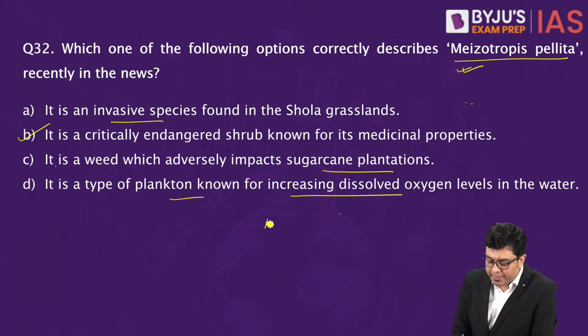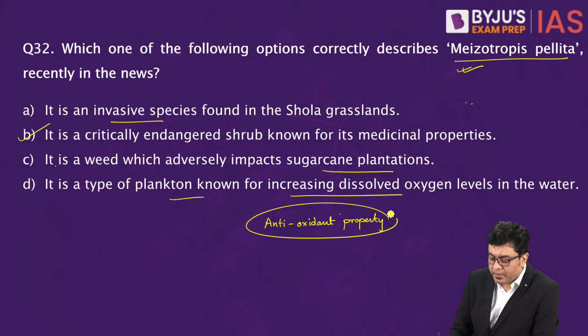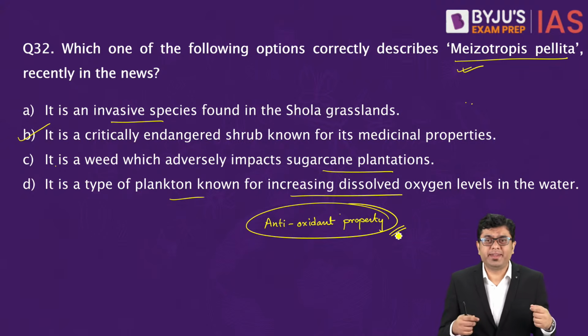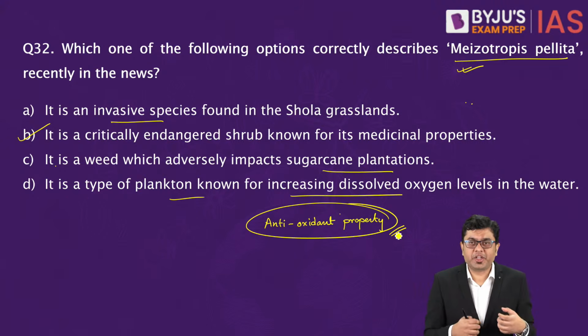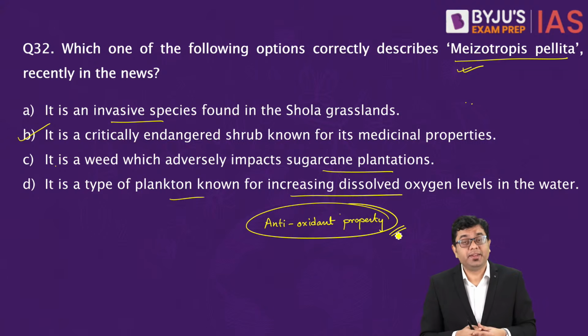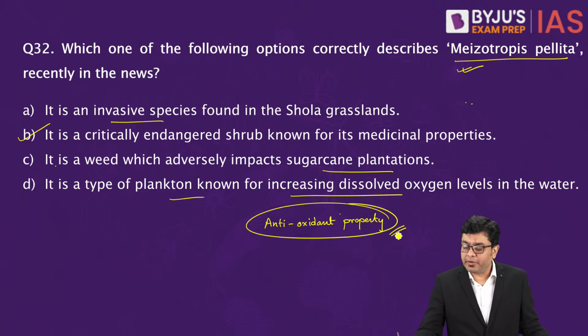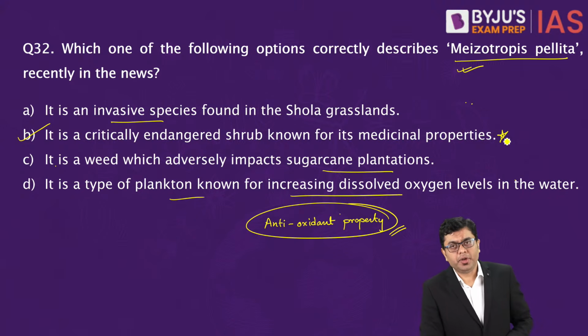It has a significant amount of antioxidant property associated with it, and also issues of, let's say, bronchial infection, lung infection, etc. can be treated by this particular shrub. So utility is quite significant. Okay, so that is basically the aspect of this particular question. This is in news this year, so it is again relevant.